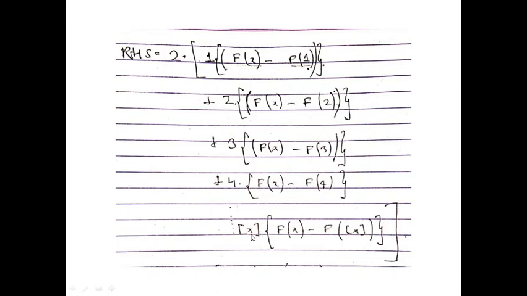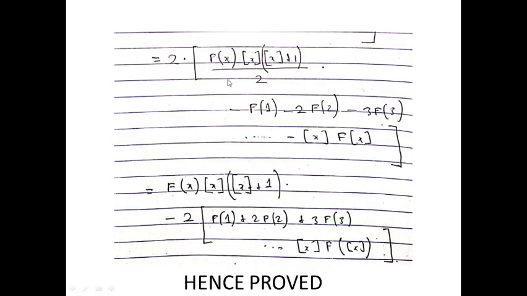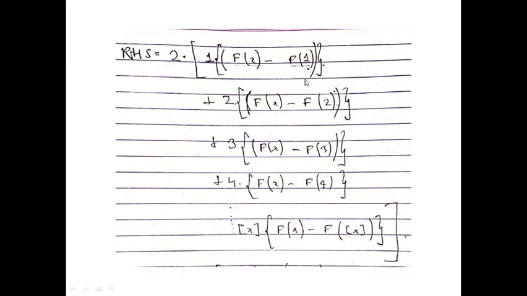So this will be using the natural number sum series: greatest integer x into greatest integer x plus 1, by 2. This term 2 was out, 2 is still out. And here you will get minus F of 1 minus 2 F of 2 minus 3 F of 3 minus 4 F of 4, up to minus greatest integer x F of greatest integer of x.